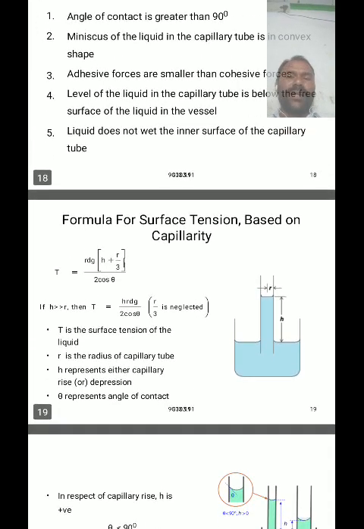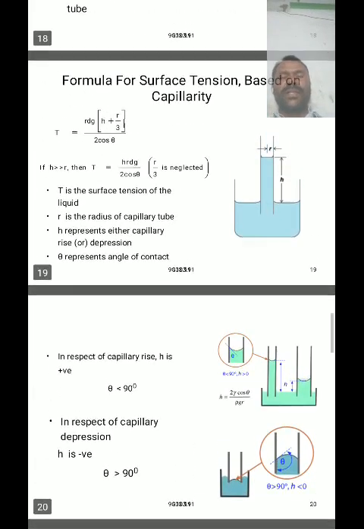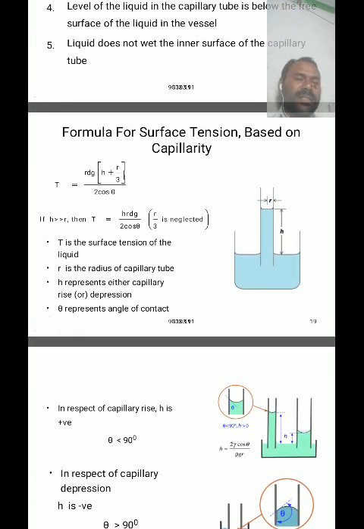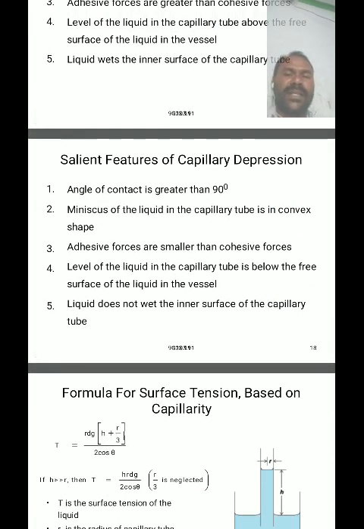Now, a very important question: the main formula for surface tension based on capillarity, or capillary action. Just consider a glass tube with a very fine bore, less than a millimeter in diameter. I am explaining here what capillarity is once again.